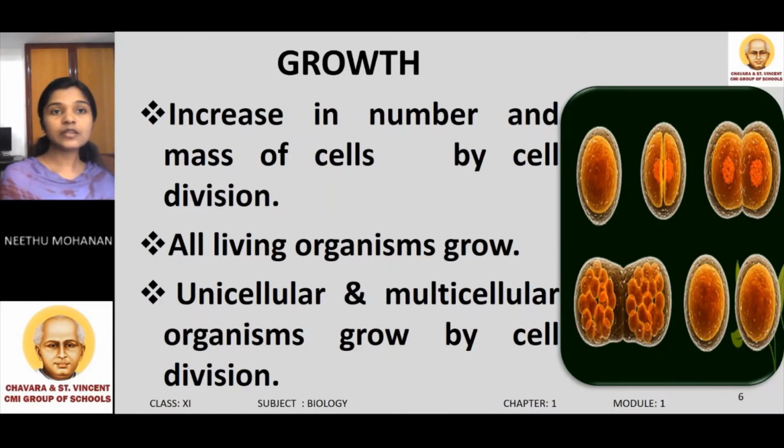So in unicellular organisms, the nucleus is not covered by a nuclear envelope, so the nucleus is not well-defined. Then multicellular organisms are organisms having 2 or more cells. Their body is made up of 2 or more cells. They have a well-defined nucleus and cell organelles. So both unicellular and multicellular organisms grow by the process of cell division.